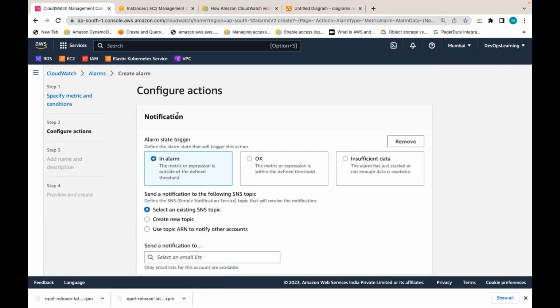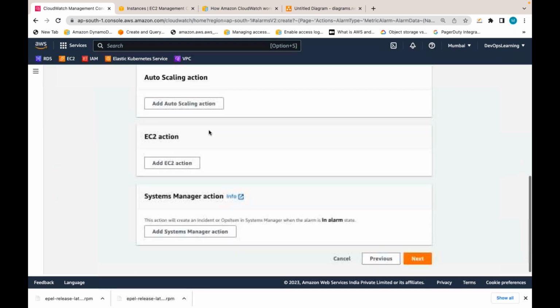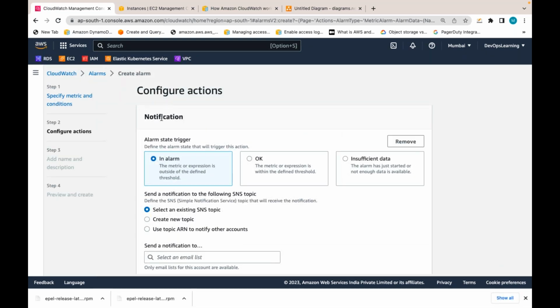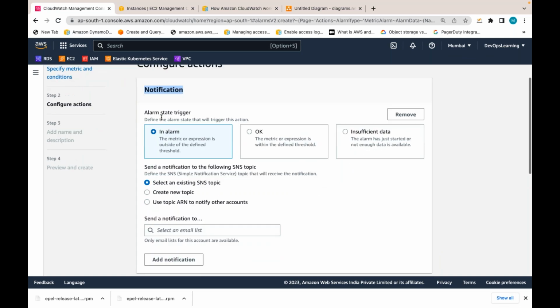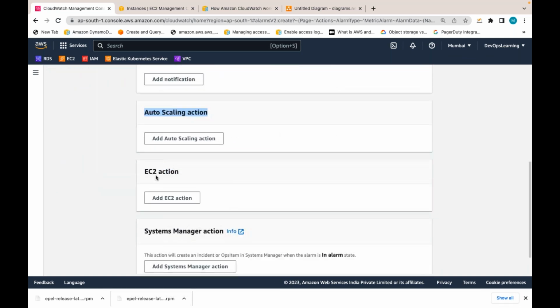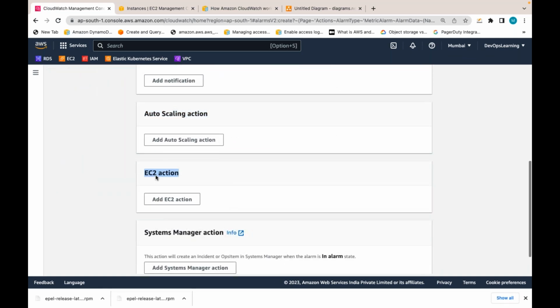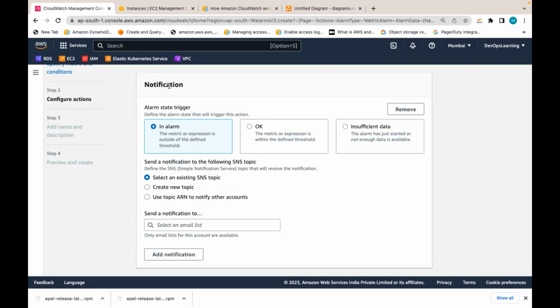What action do you want to take? There are various actions here: notification, auto scaling action, EC2 action like this. Now, if I have to send the notification, you need to create an SNS topic and you need to create an email subscription for that SNS topic. There is one more service. I am not explaining that service anymore.